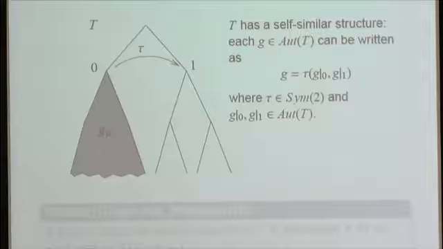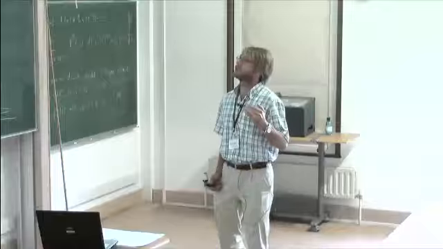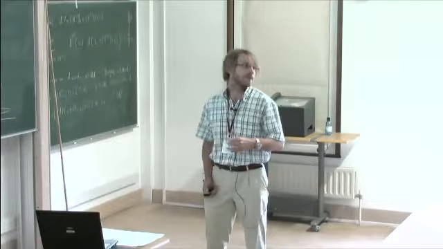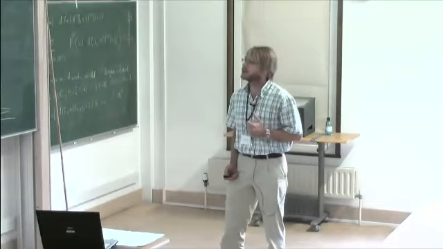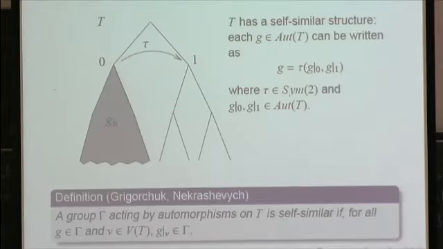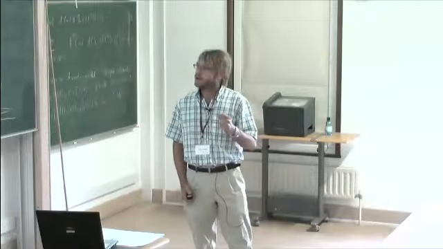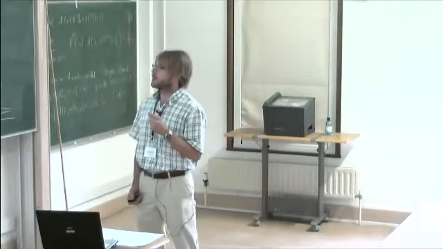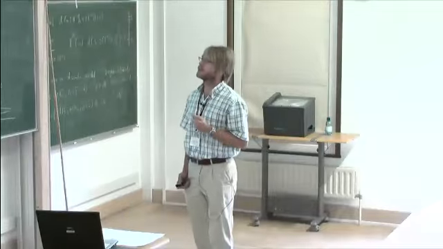But now, if we consider some subgroup of automorphisms of the tree, it is not sure that the restriction of an element of that subgroup to some subtree of the tree will be again in the subgroup. So this leads to the following definition, which is due to Grigorchuk and Nekrashevych, saying that a group gamma acting by automorphism on the tree is self-similar if for all its elements and every vertex of the tree, the restriction of the action of that element to the subtree rooted at that vertex is in the group.